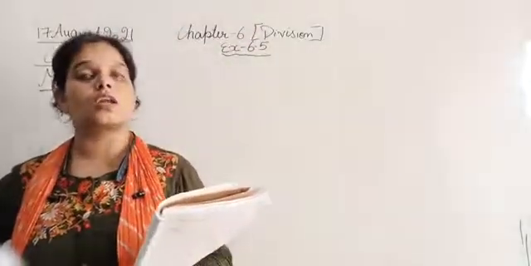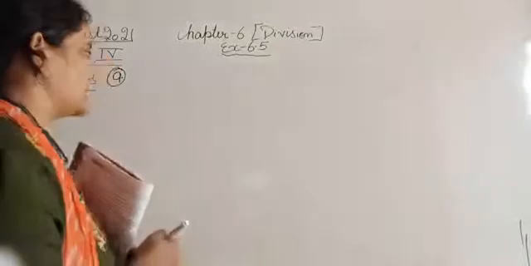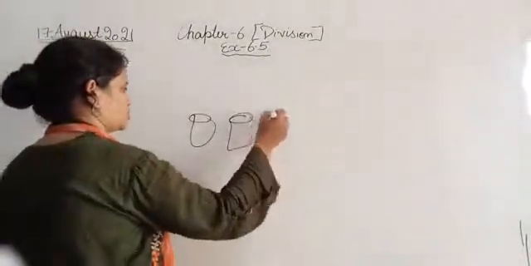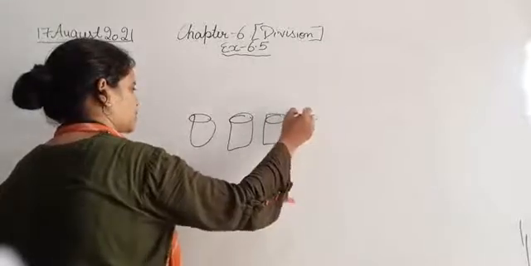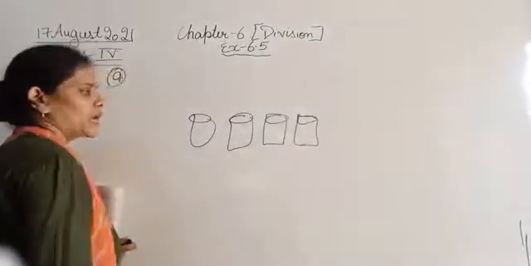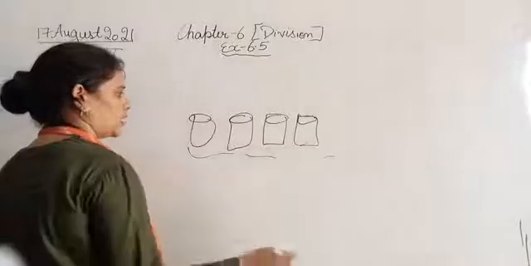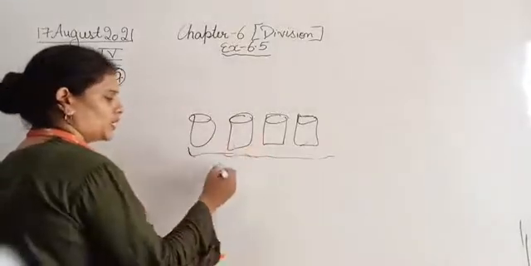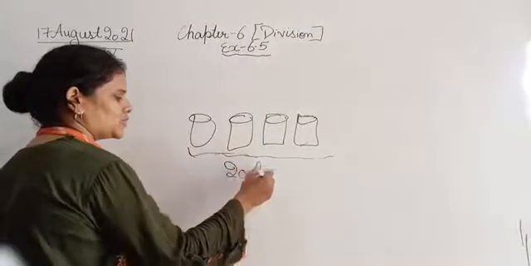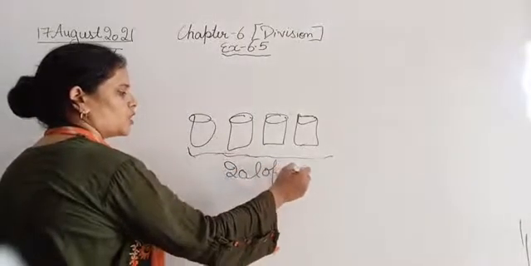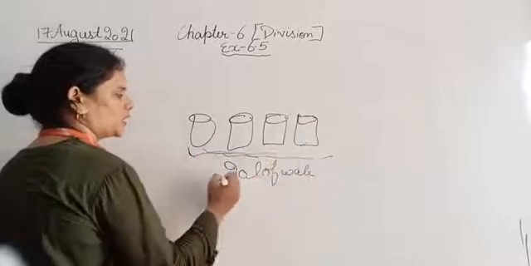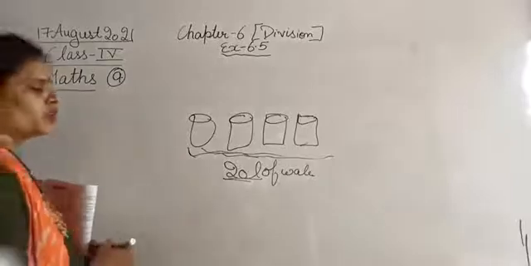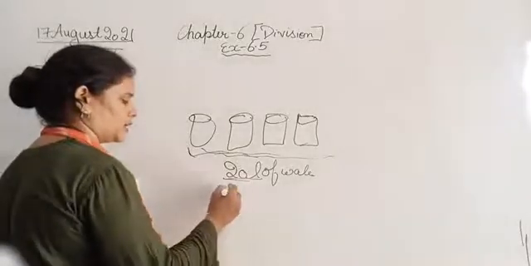Suppose you are having 4 buckets. In all these 4 buckets you can keep 20 liters of water. In all four together, how much water will come? 20 liters. But I told you that you need to find out the water that can be held in one bucket.